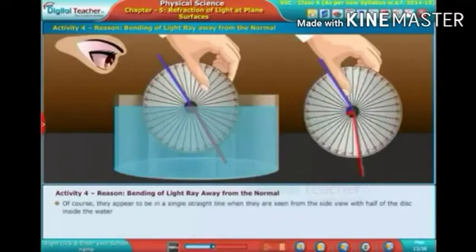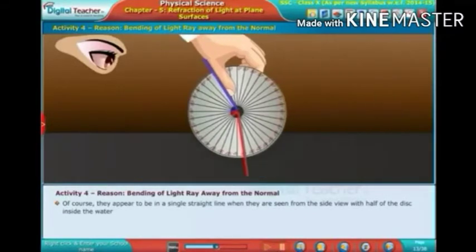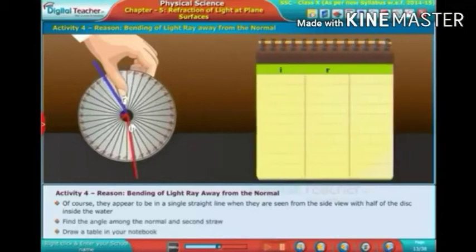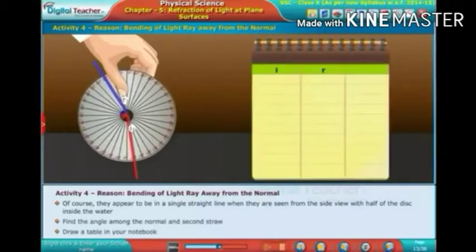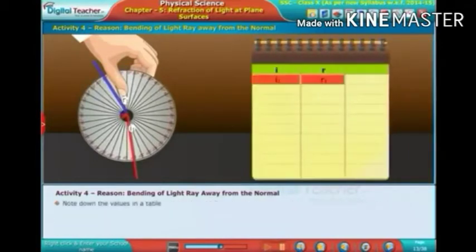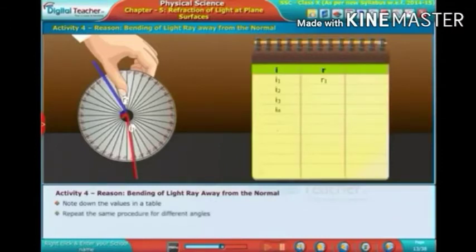Of course, they appear to be in a single straight line when seen from the side view with half of the disc inside the water. Find the angle between the normal and the second straw. Draw a table in your notebook. Note down the values in the table. Repeat the same procedure for different angles.